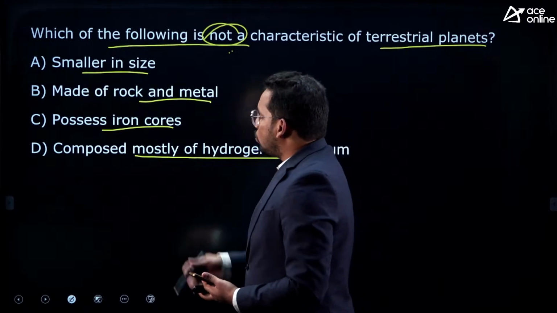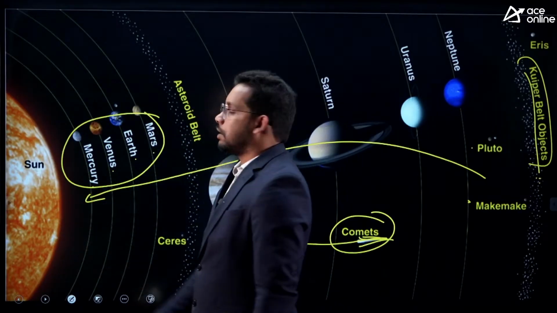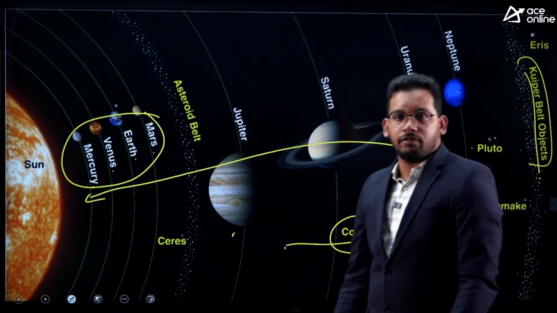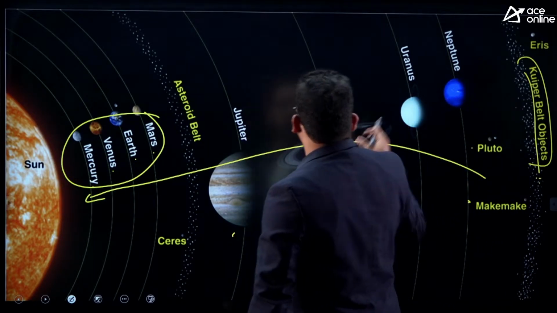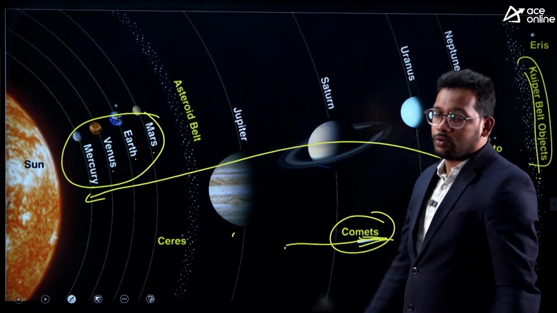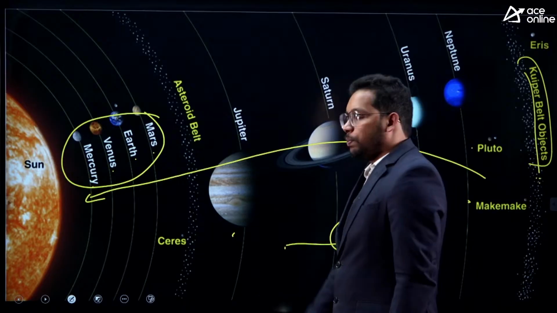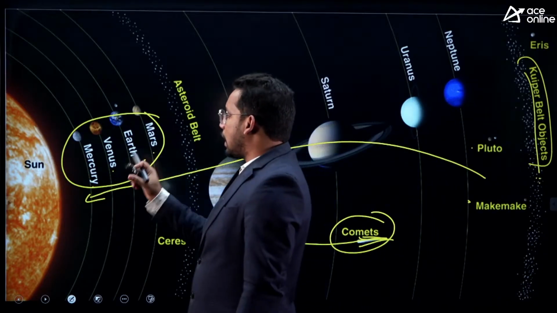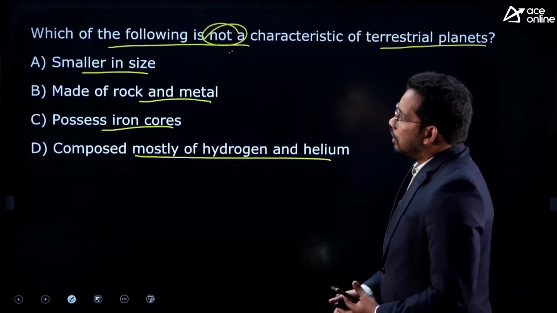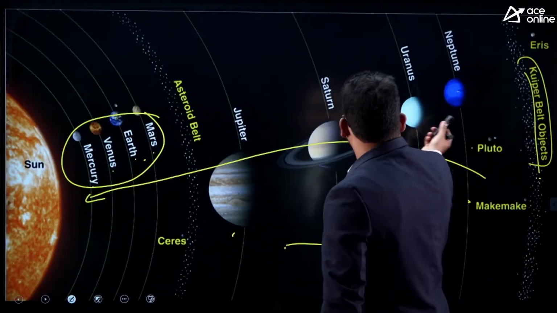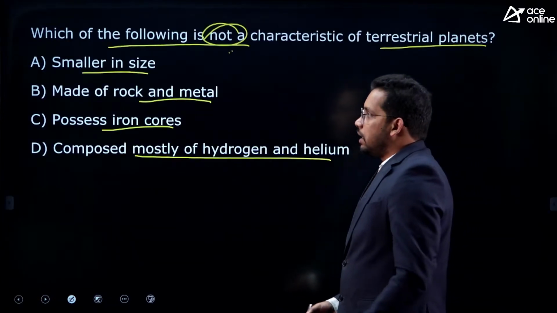So there are two kinds of planets, as we have discussed. These four are called terrestrial. That means they can enable life. Life does not mean humans. It can be any microorganisms also. And all the other planets like Jupiter, Saturn, Uranus, Neptune are called non-terrestrial or Jovian planets, starting from Jupiter. So they are asking which one is not a characteristic of these terrestrial planets. Here they are small in size. You can see these are all the bigger ones, but these are very small ones. So they are basically smaller in size.